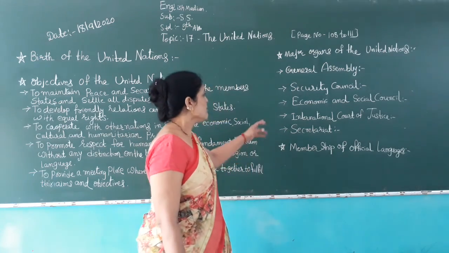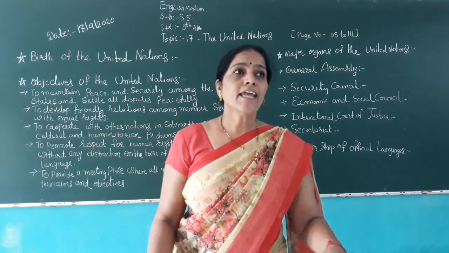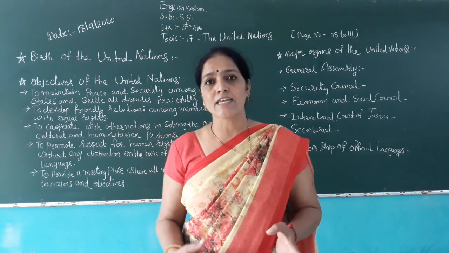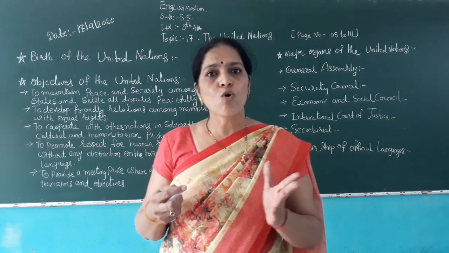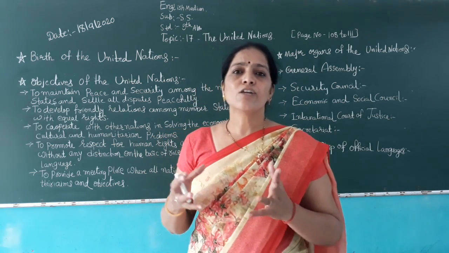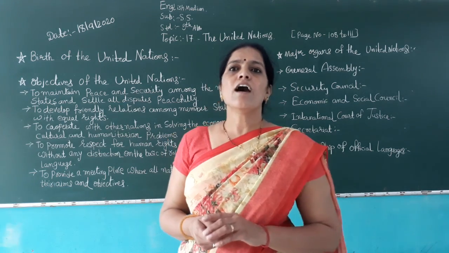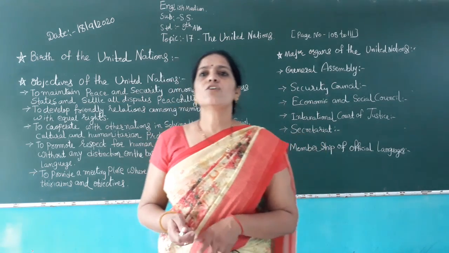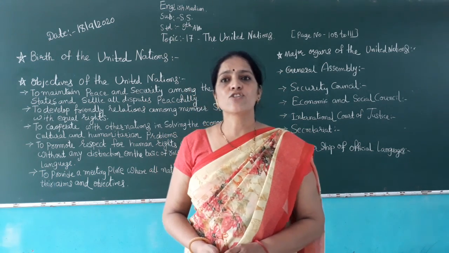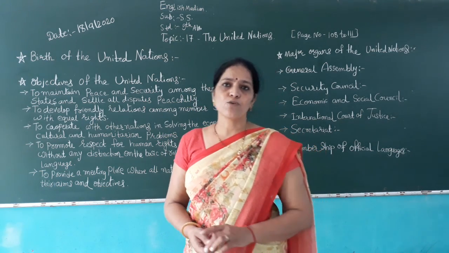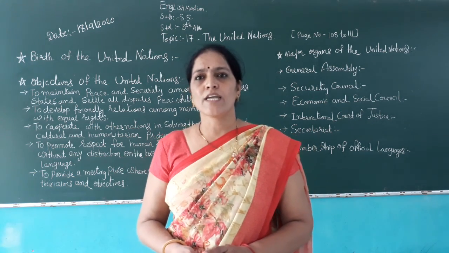Now next, fourth, the International Court of Justice. In every country, every state, every district has a court. Like that, the UN also has an International Court of Justice. This is the legal court and an important organ of the United Nations. It deals with disputes between member nations and settles them peacefully.